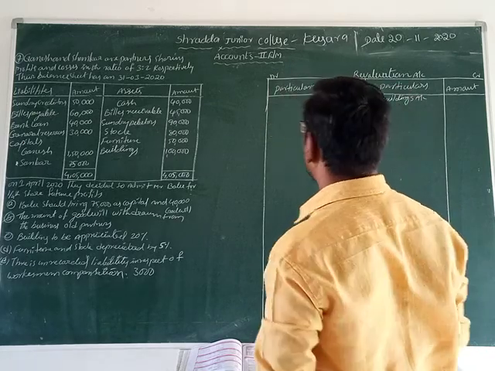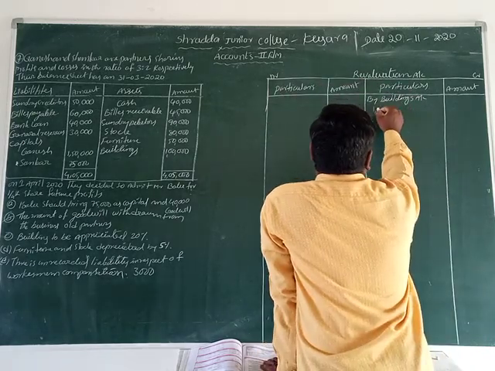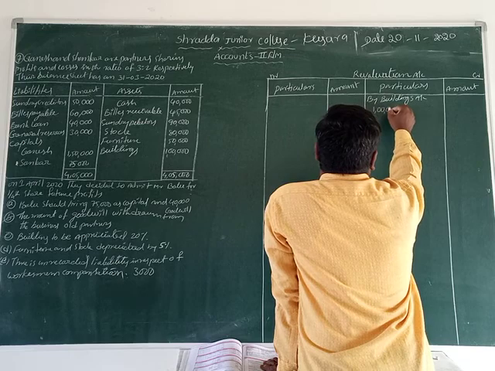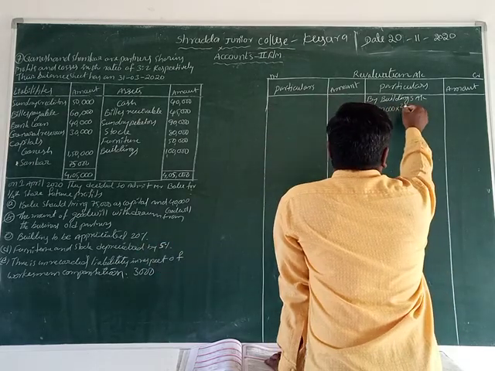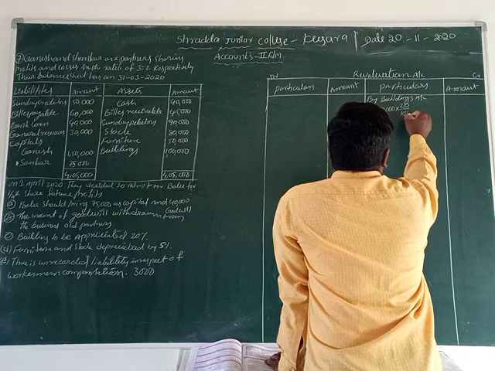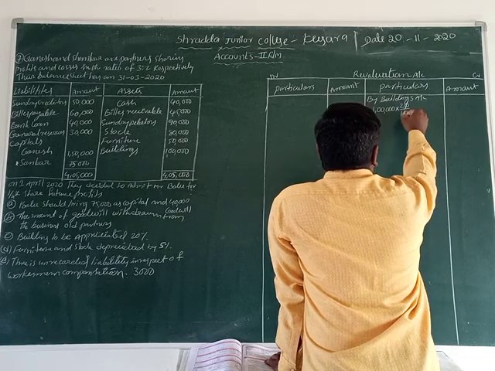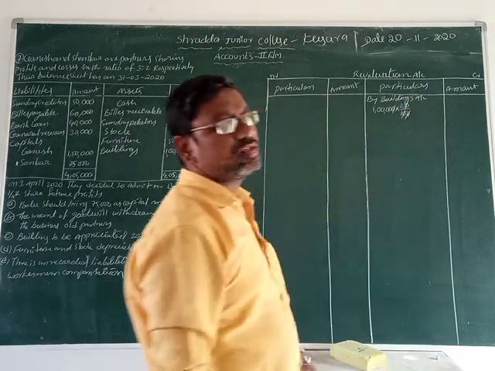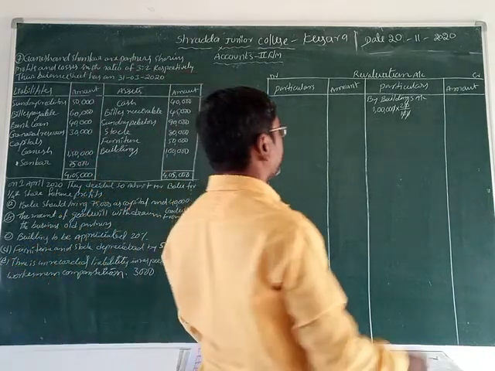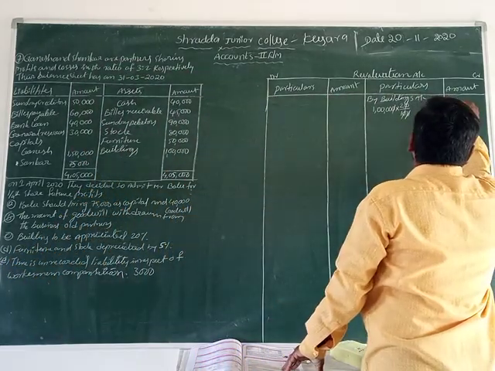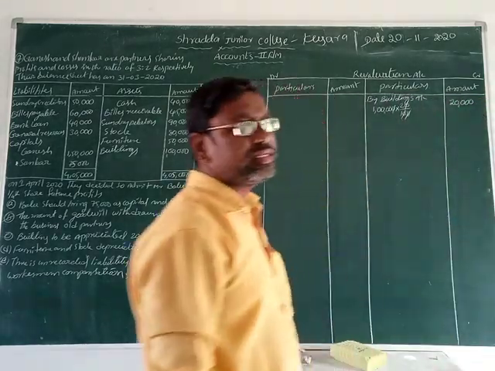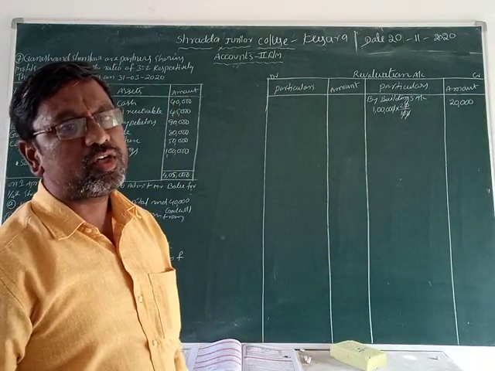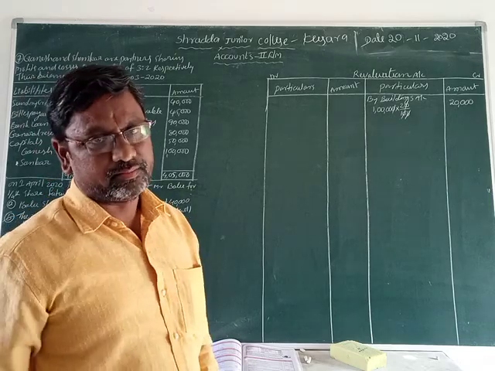What is the building value? 1 lakh rupees into the rate of 20 by 100. Zero and zero cancel, zero and zero cancel. 10,000 into 2 is 20,000. So the building's increase in value is 20,000 rupees.